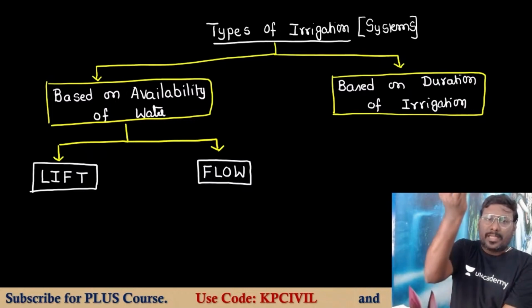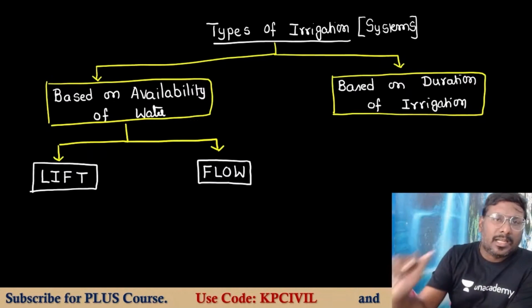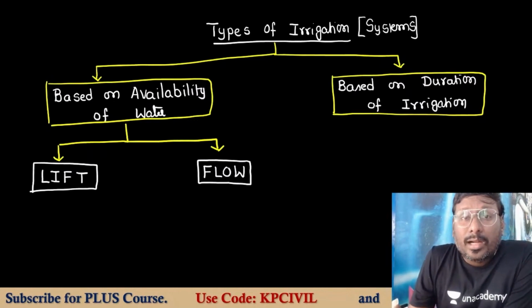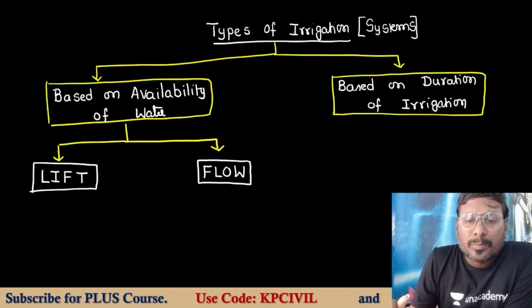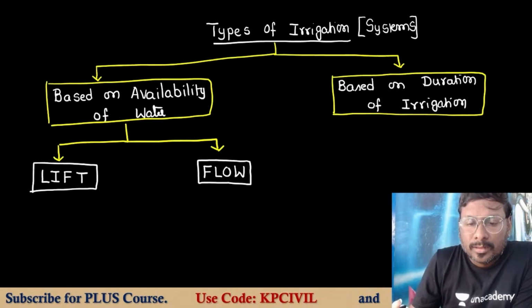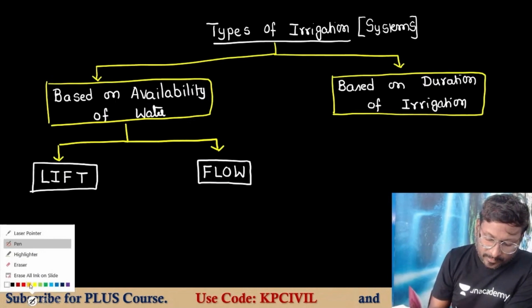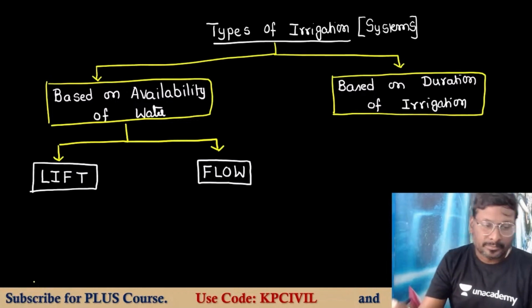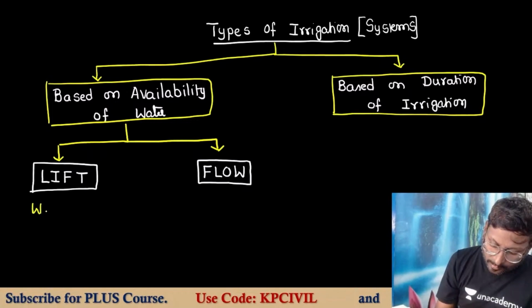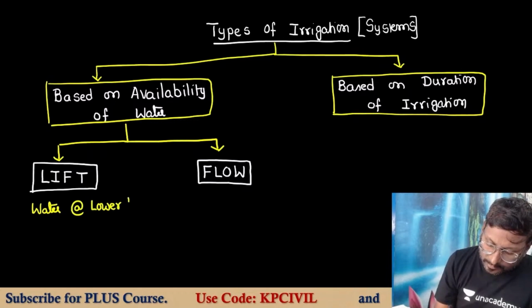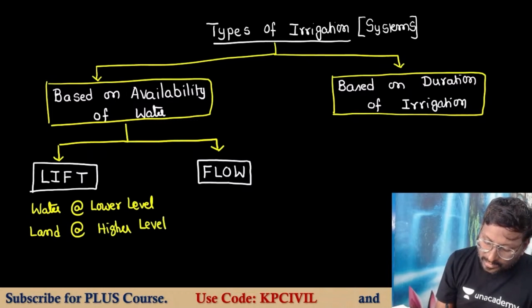Lift irrigation: water is at a lower level, agricultural land is at a higher level. Water lifted up either by manual force, electrical force, pump and motor, mechanical force, that is called lift irrigation. Please understand it. Water at a lower level, agricultural land at a higher level.